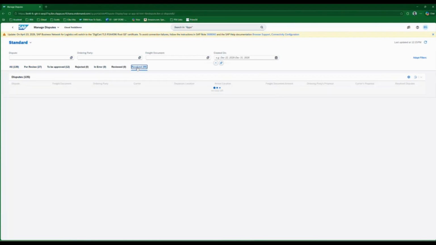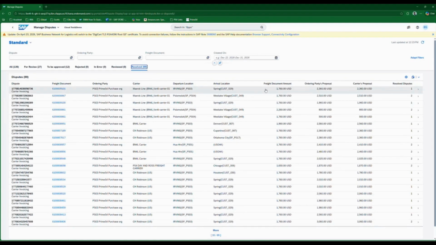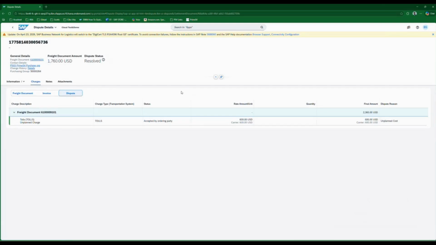Once you approve it, this will go into the resolve status, where we can actually see that order, which is 9101, that we just approved, and it is in resolve status. So this goes back to TM, and subsequent accruals, delta accruals can be posted, and then the invoice can be posted for finance, right? So this is at a high level how we can do multi-level dispute approval.